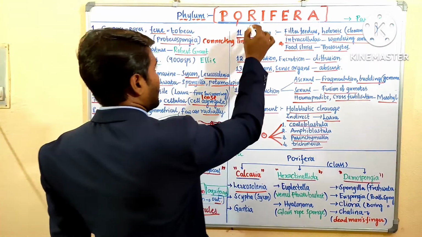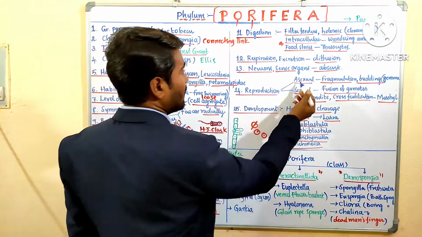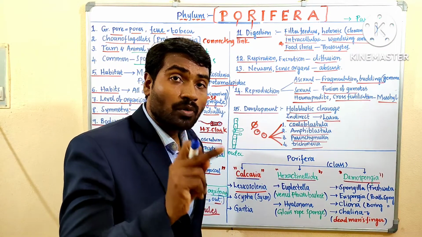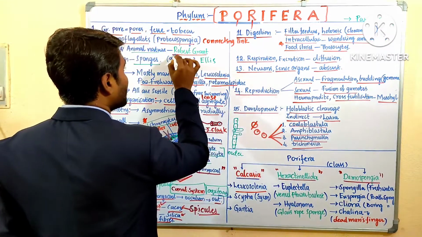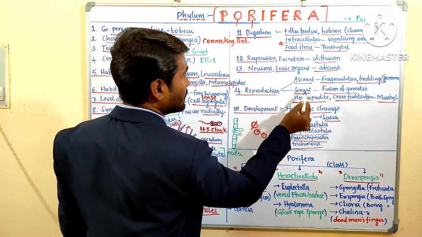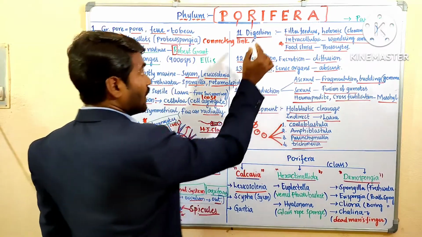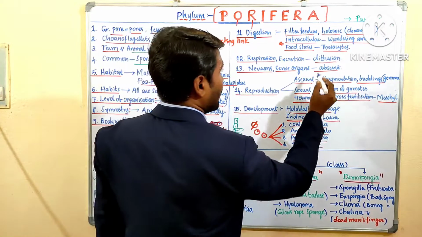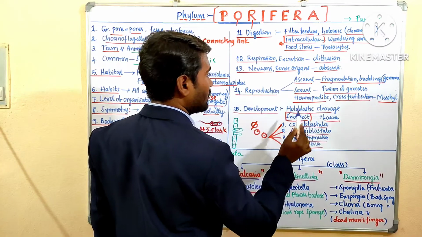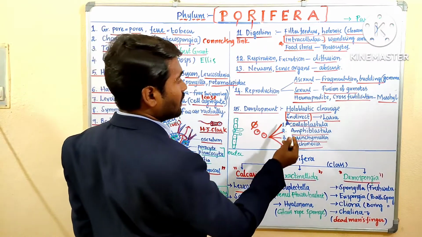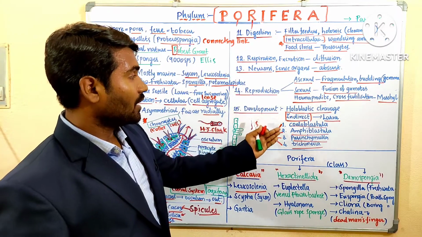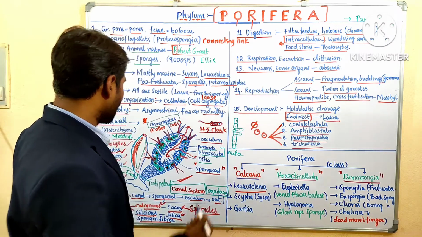Reproduction: asexual and sexual type of reproduction, and the term Porifera was given by Robert Grant. So remember, Robert Grant gave the term, and reproduction is asexual and sexual. Then I stands for intracellular digestion and indirect development. If we talk about their digestion, intracellular digestion and indirect development, these are the clues.